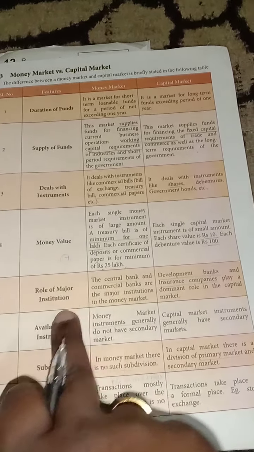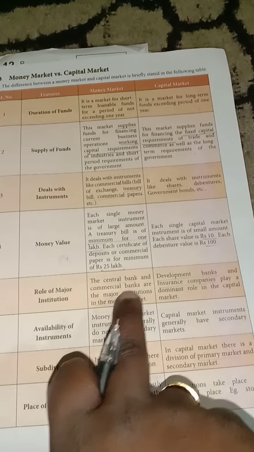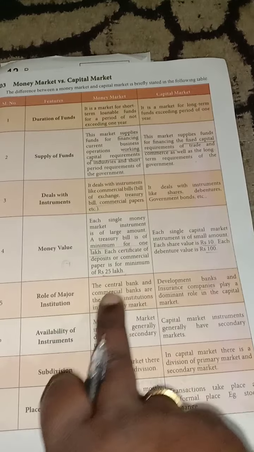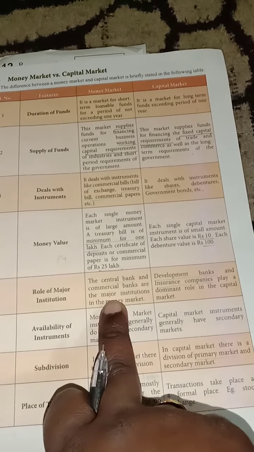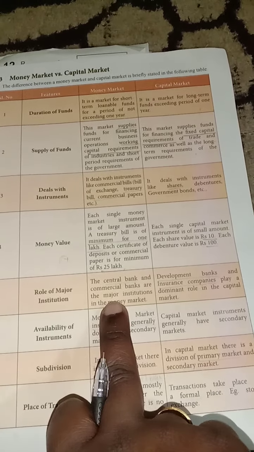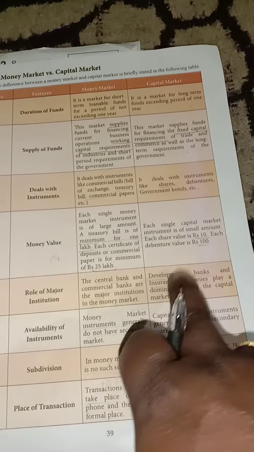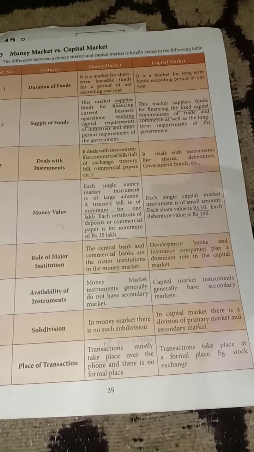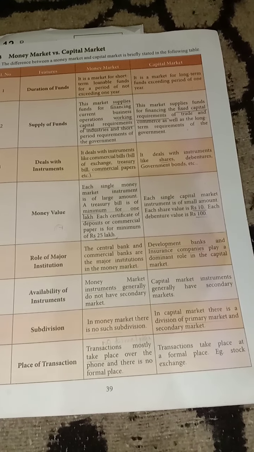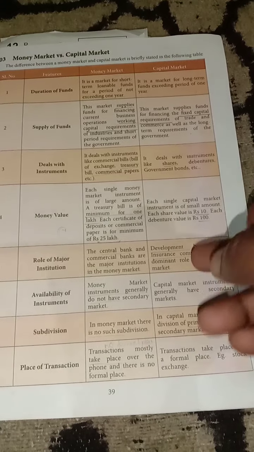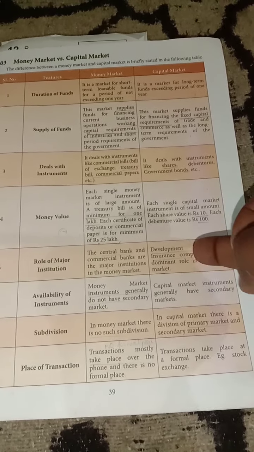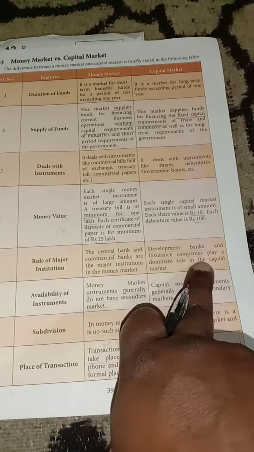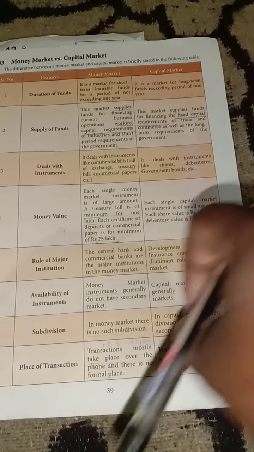Okay, then the role of major institutions. In the money market, the central bank and the commercial banks play the vital role. Next, in the capital market, development banks and insurance companies play the dominant role. Development banks like IDBI and ICICI, and insurance companies, play the vital role in the capital market.